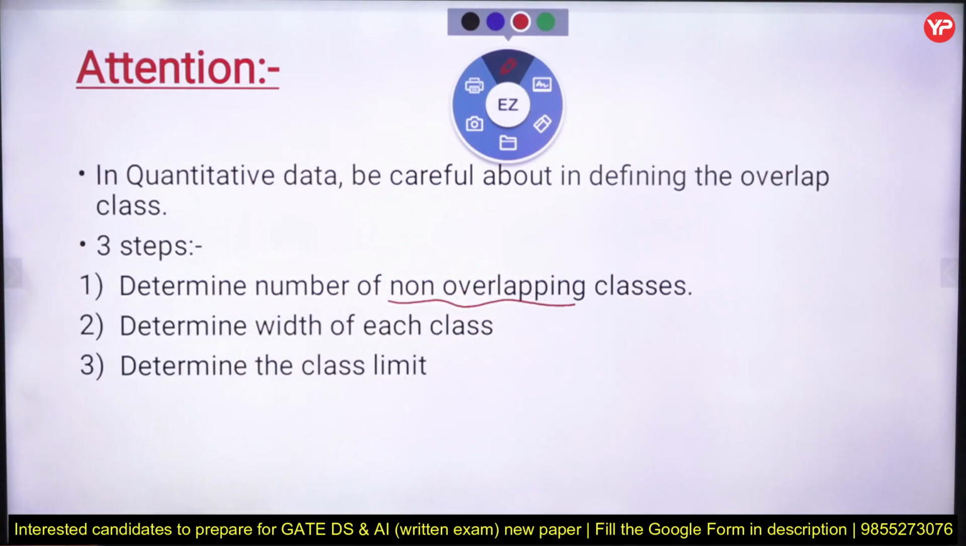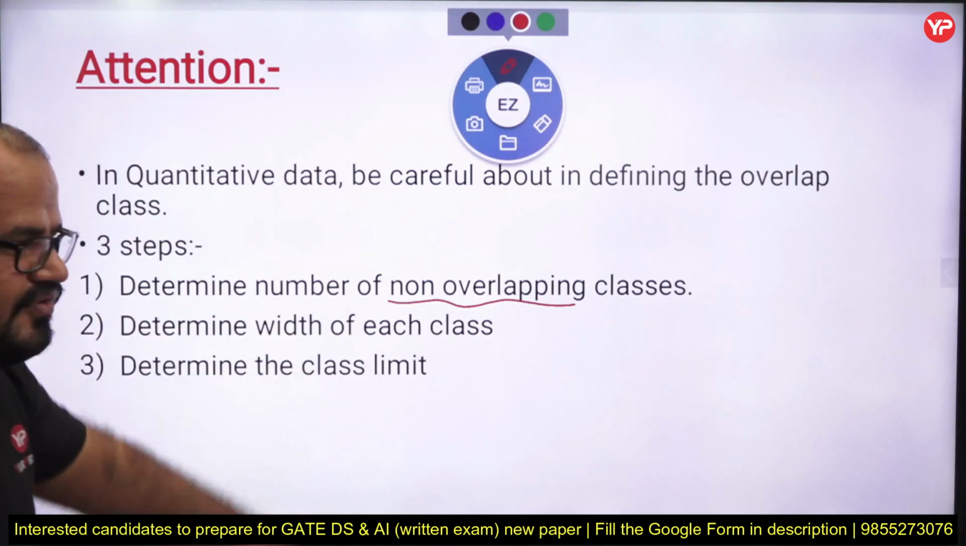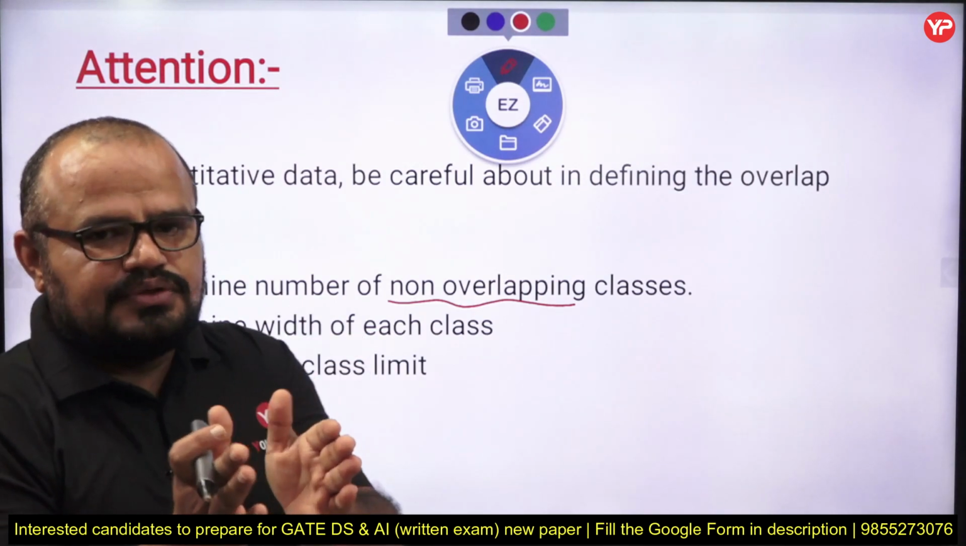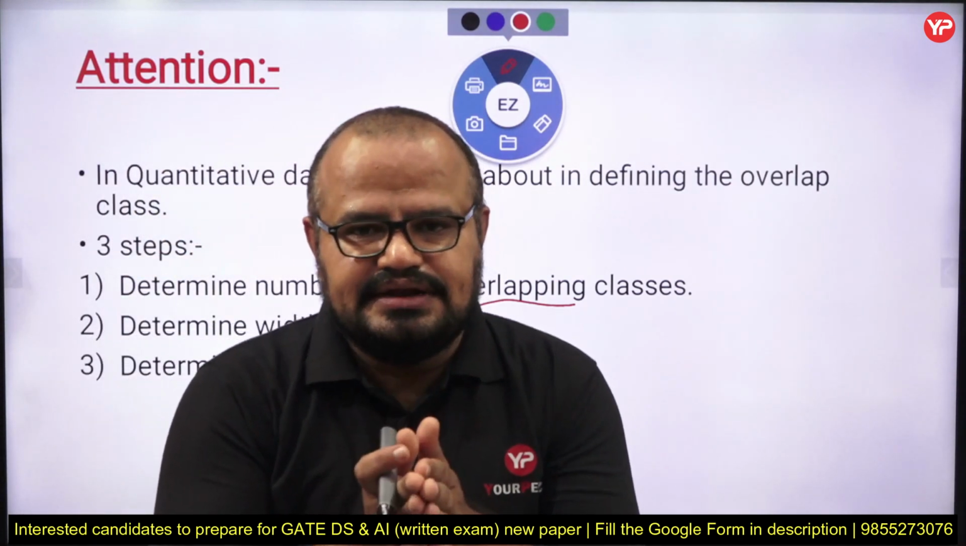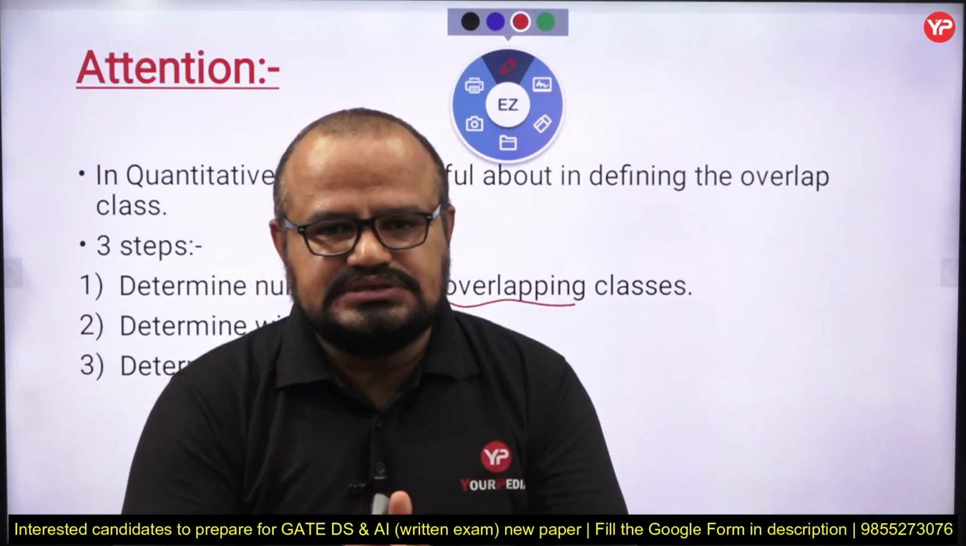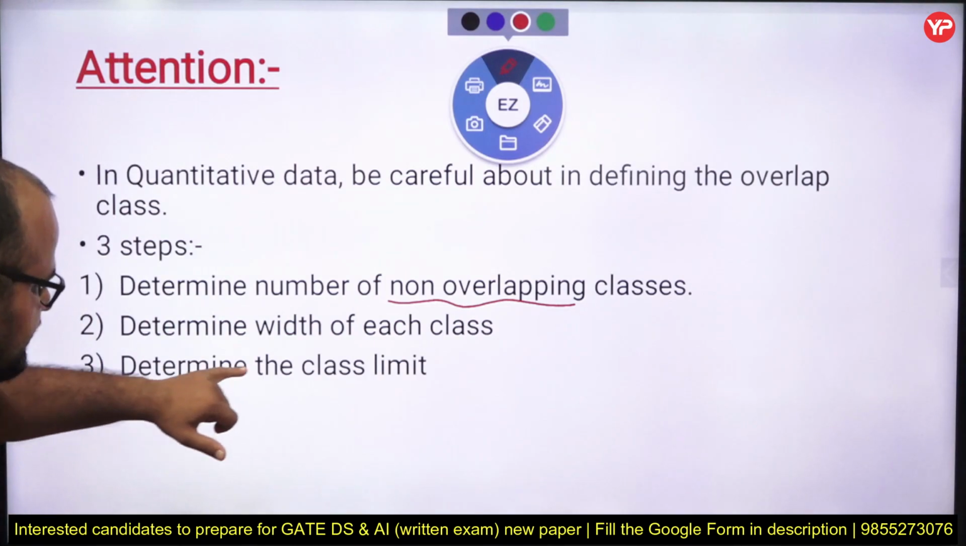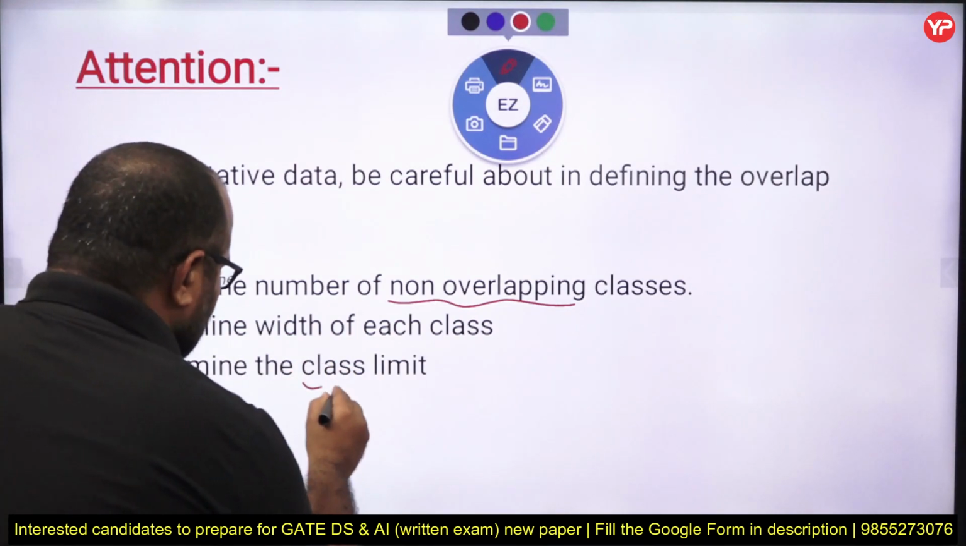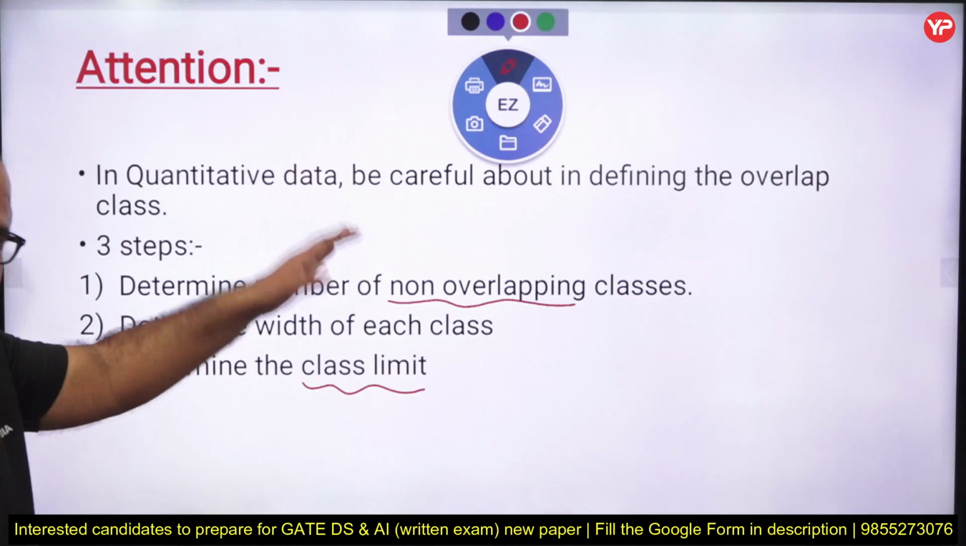The first point. The second point is to determine the width of each class, because my data set is quantitative, so quantity is there. So how much width are we going to consider? And the third point is to determine the class limit. We are going to discuss each term one by one.